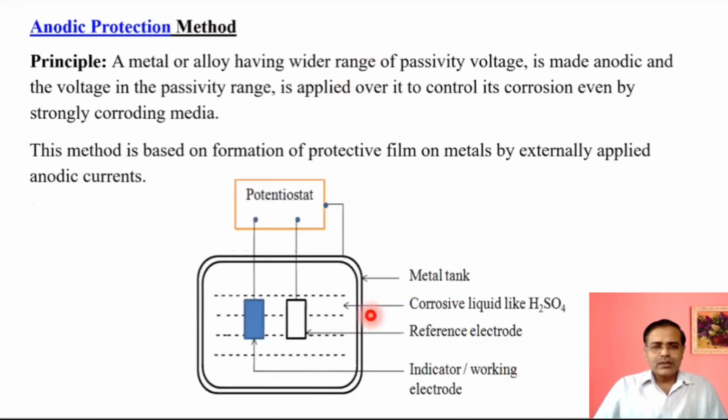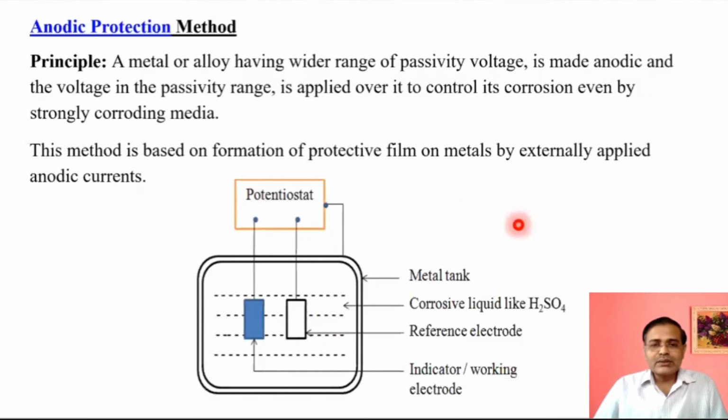In the anodic protection method, let us consider that here we have to use a potentiostat. Out of its three connections, one is connected to the reference electrode, another to the indicator or working electrode, and the third terminal is connected to the metal tank to be protected. When the potential is applied, this method is based on formation of a protective film on the metal surface.